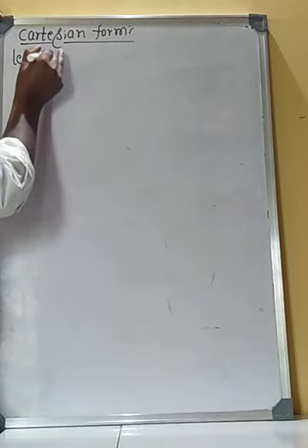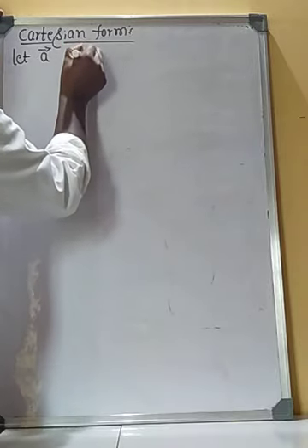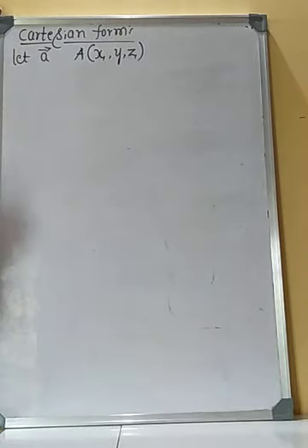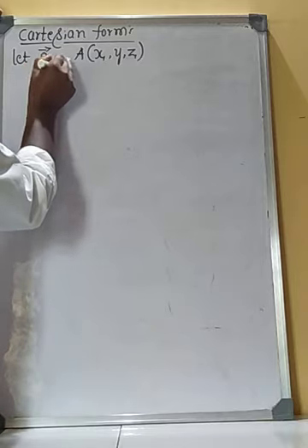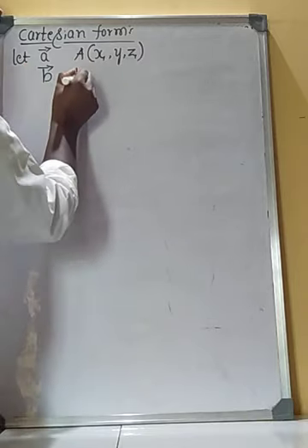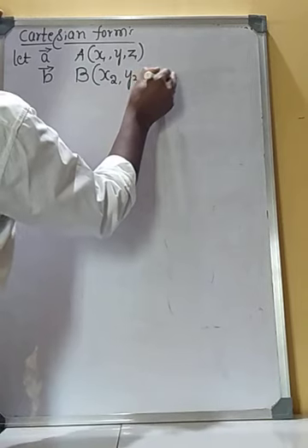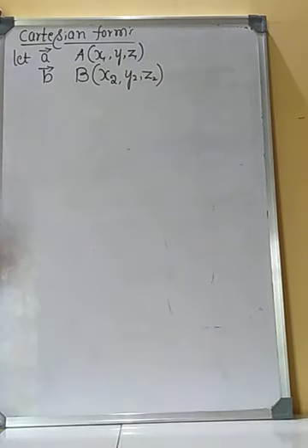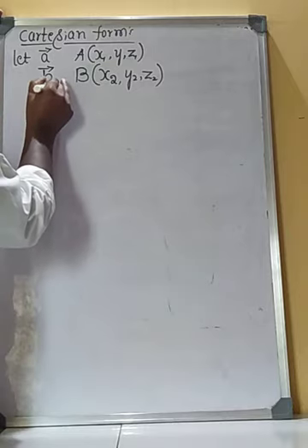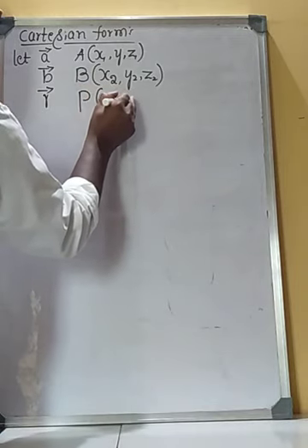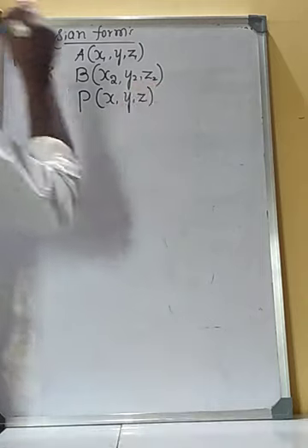Let vector A be the position vector of the point A (x1, y1, z1), vector B be the position vector of the point B (x2, y2, z2), and R vector be the position vector of the point P, that is (x, y, z).